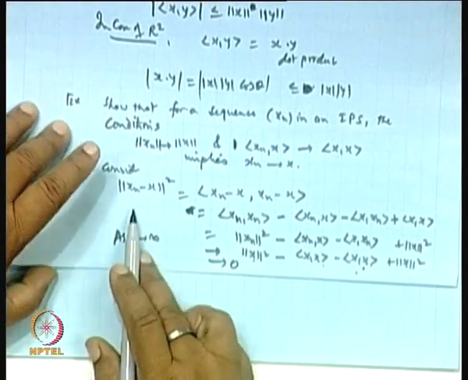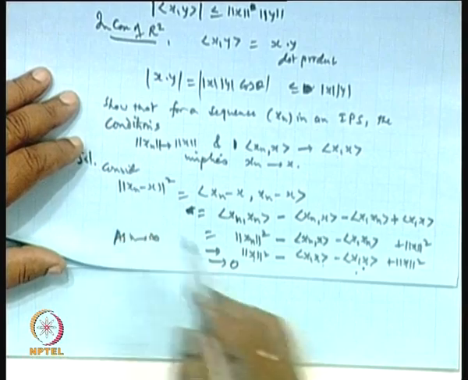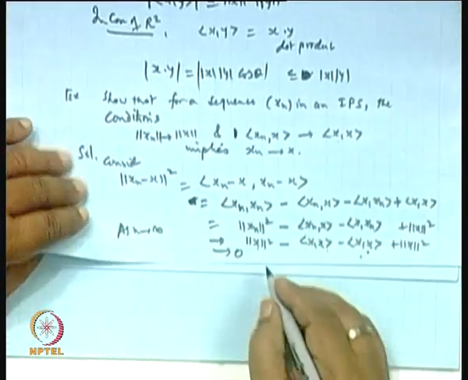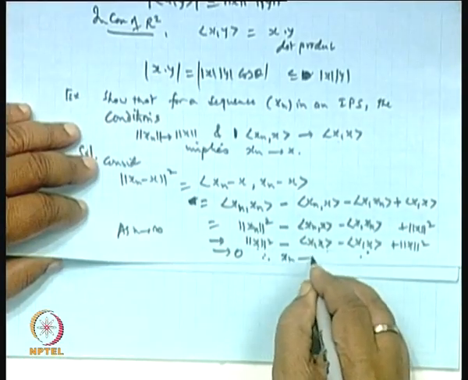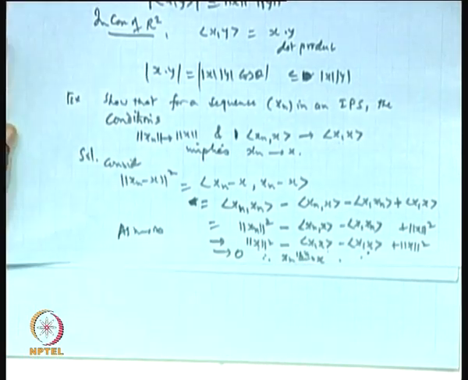It means when n tends to infinity, this x_n converges to x in the norm defined by the inner product. So, this shows the result. Therefore, x_n goes to x in the norm. Okay.